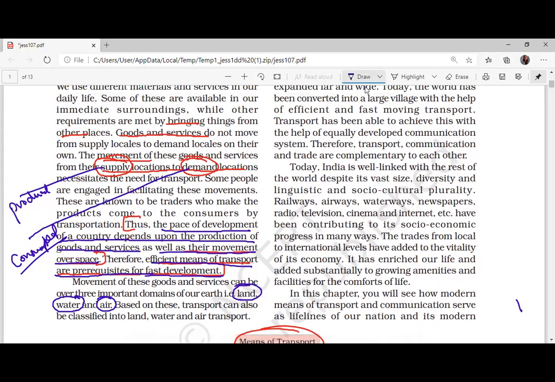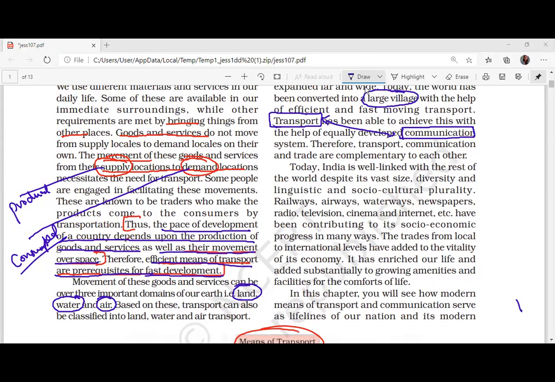When you talk about transportation, one more important concept is communication.